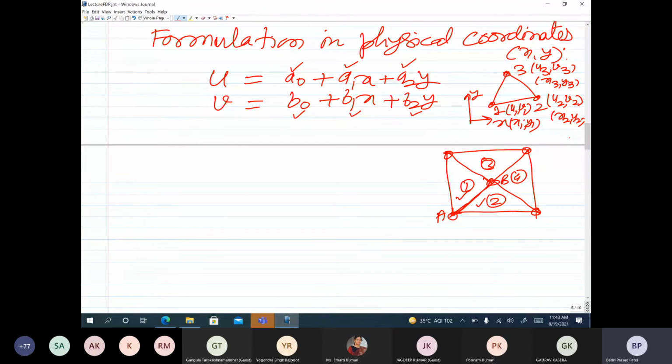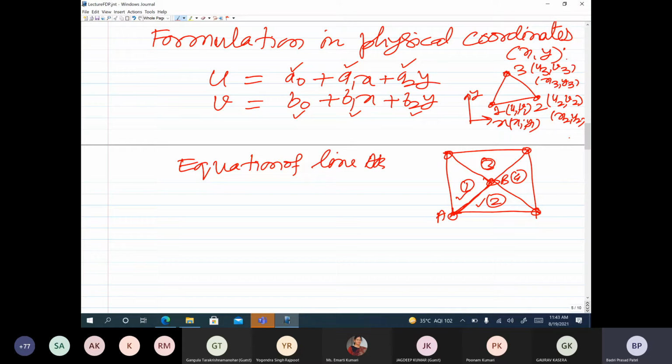But then we need to make sure in 2D and 3D problems that along the boundaries of the element also, U and V should be continuous. So will it be continuous or not if at A and B the values of U and V are the same from the element 1 and 2? For that, let us look at the equation of line AB.